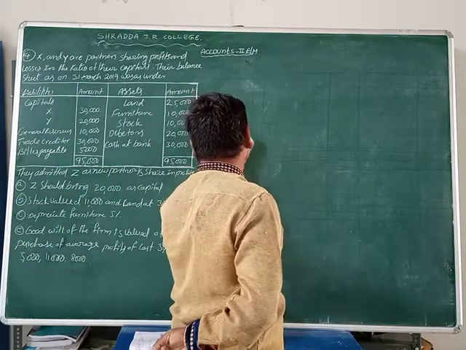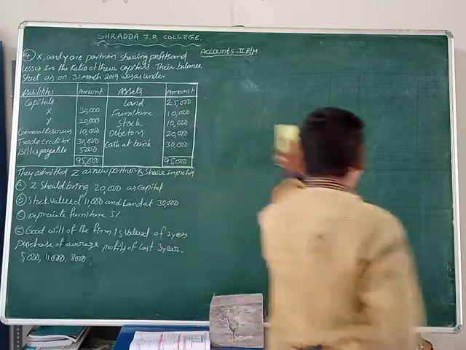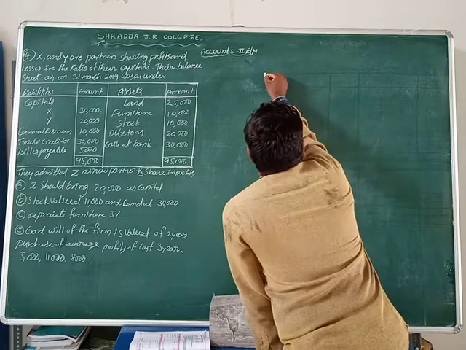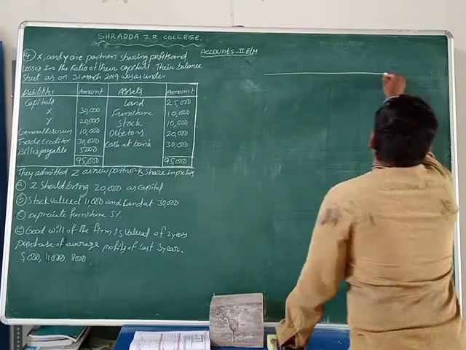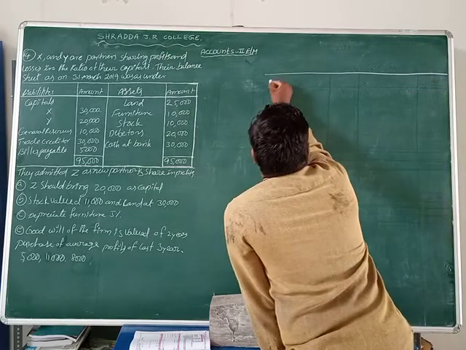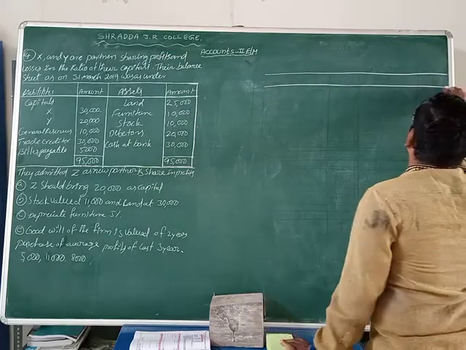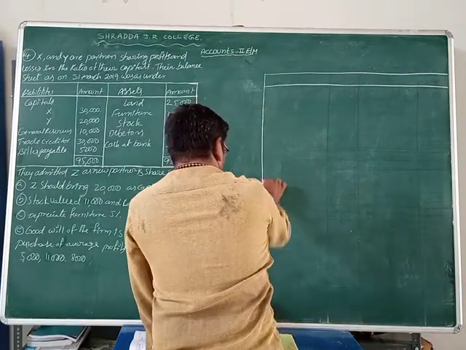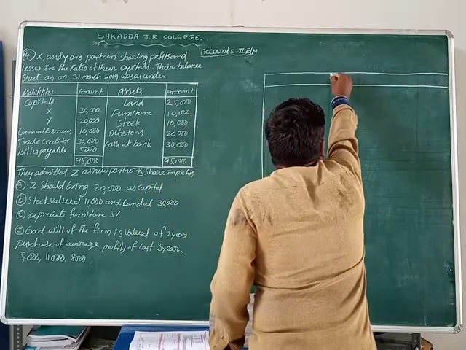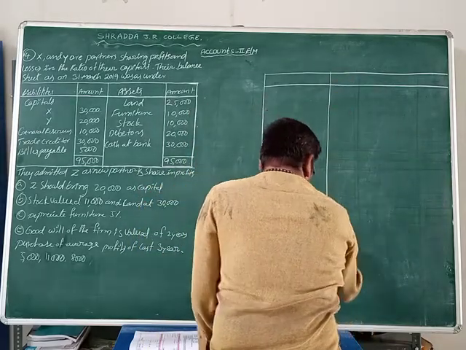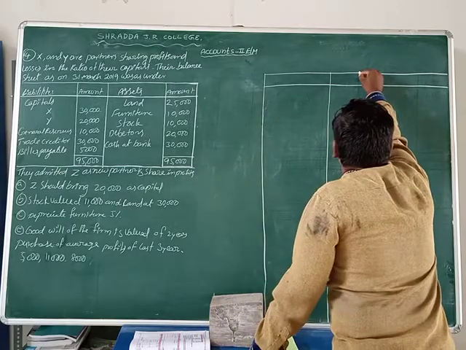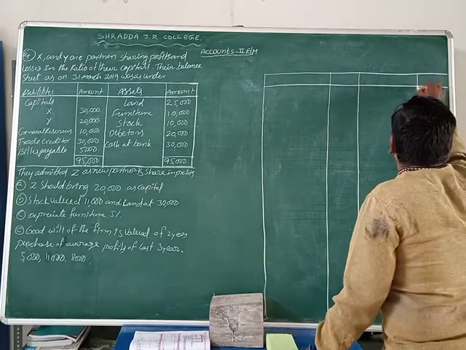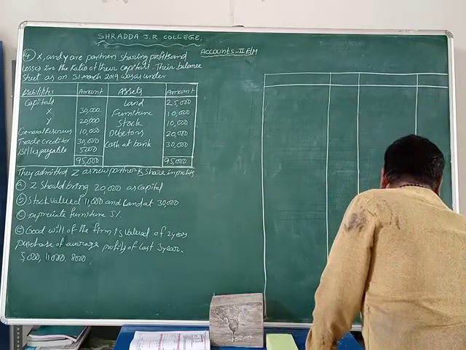Now we are going to do, first of all, the revaluation account. Here we have particulars and amount on one side, and particulars and amount on the other.